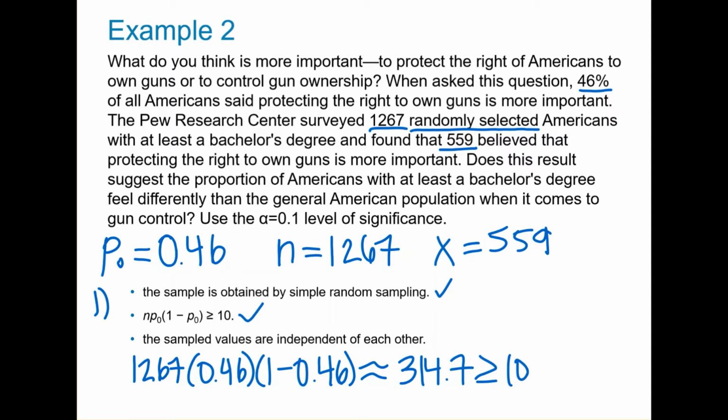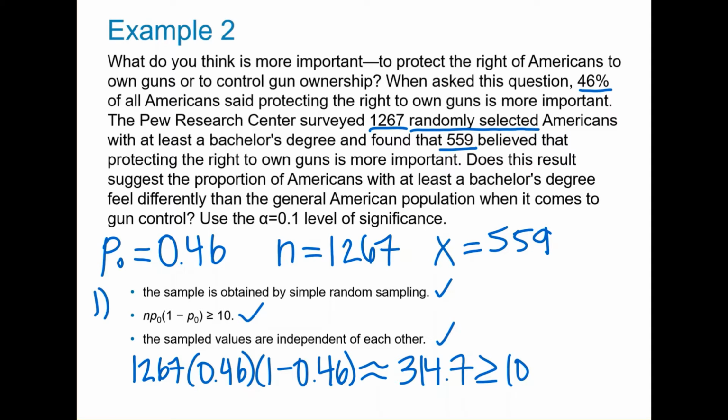Now we have to check that the sampled values are independent of each other, and we do that by checking that the sample is less than or equal to 5% of the population size. 1,267 is definitely less than or equal to 5% of the population size, so this condition is satisfied.